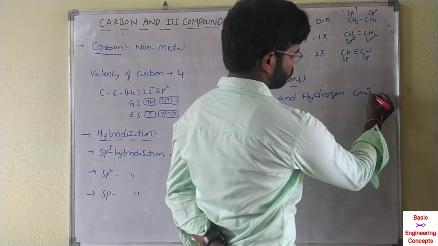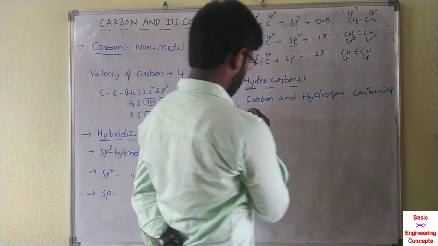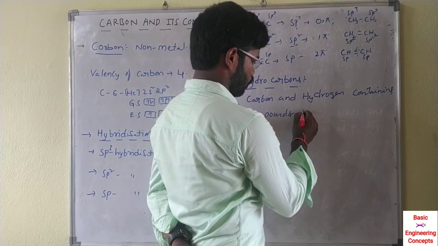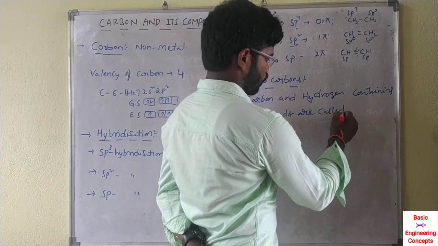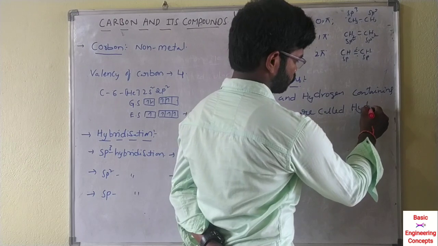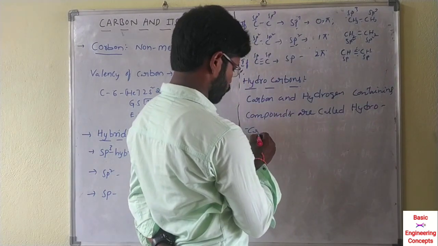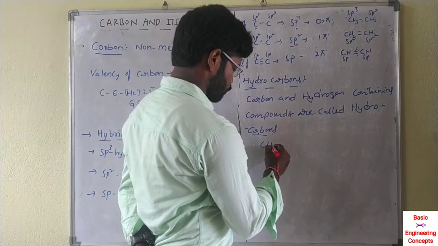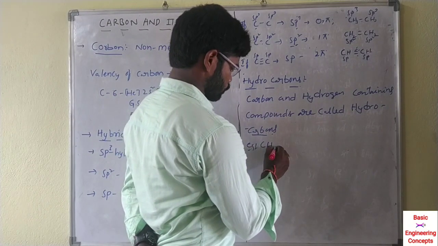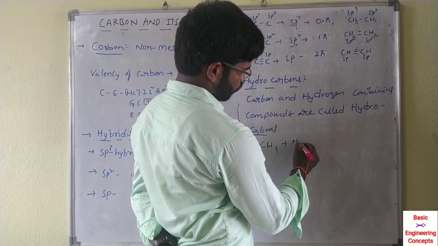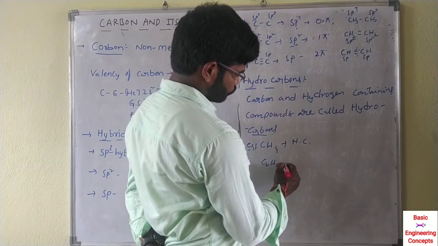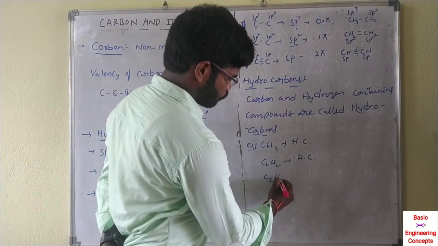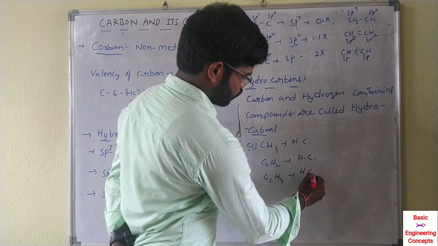For example, CH4 is a hydrocarbon, C2H2 is a hydrocarbon, C2H4 is a hydrocarbon. These are examples of hydrocarbons.